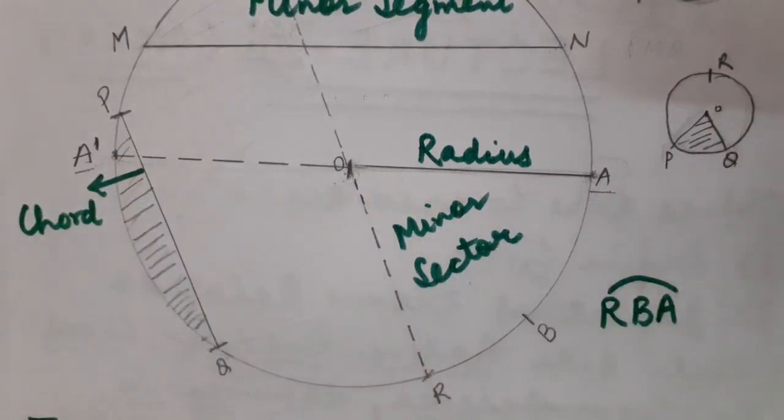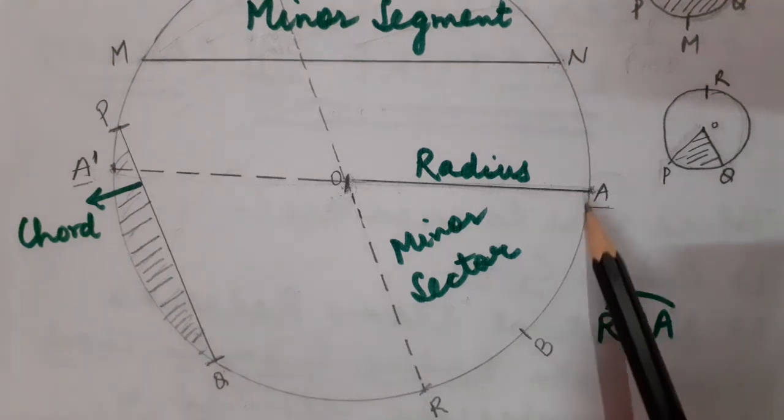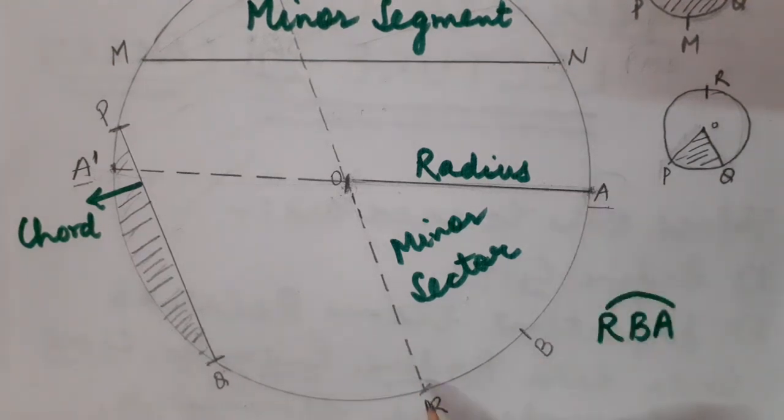Correct students? Now children, my next point is, what do you mean by arc? So arc, a continuous piece of the circle, is called arc. Here you can see RBA. This is a continuous piece of a circle. This is a continuous part of a circle. So this is known as arc.